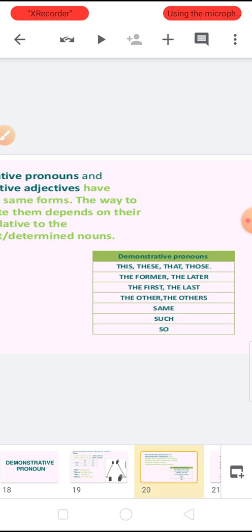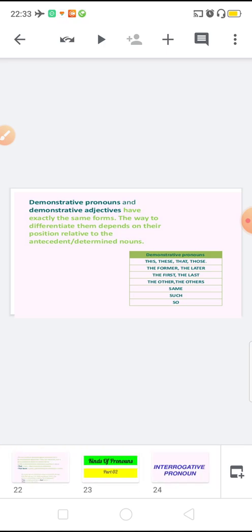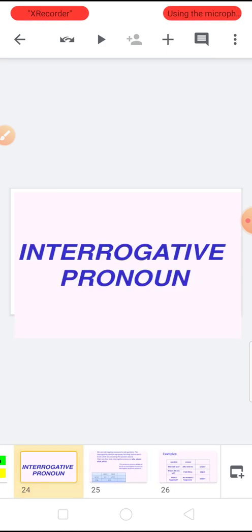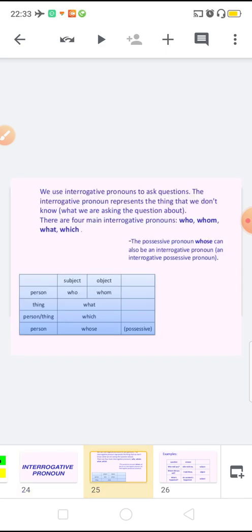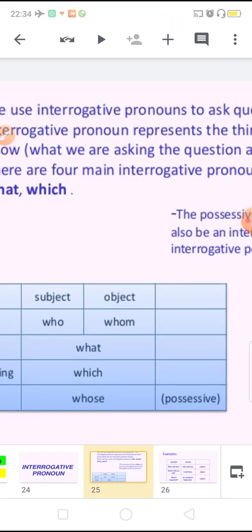Basically in your book these examples are given, but we have more demonstrative pronouns like the former, the latter, the first, the last, the other, same, such, so. Afterwards, the fourth is interrogative pronoun, and the words are who, whom, what, which, whose.